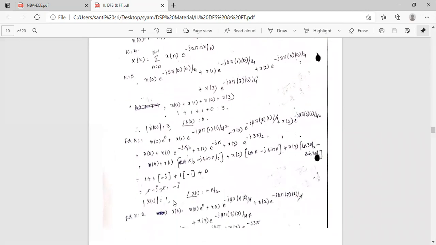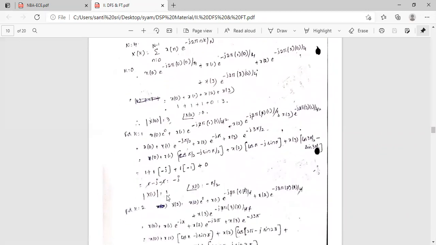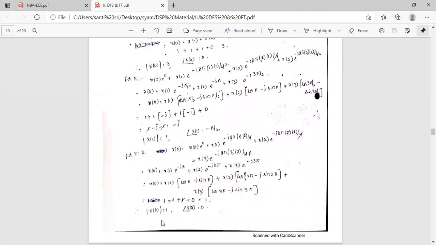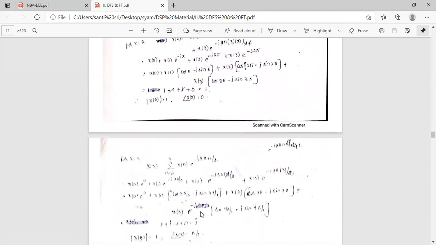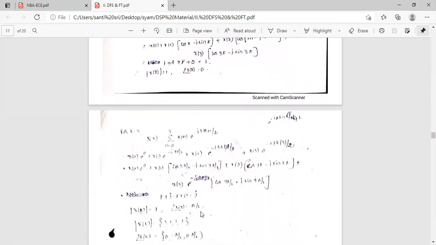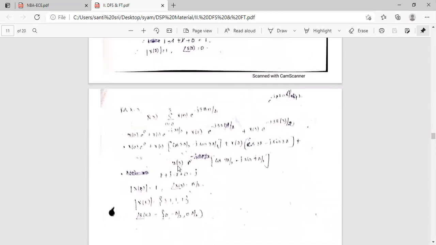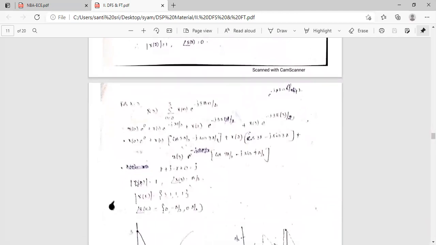For k equal to 1, by simply substituting, we will get x of 1 magnitude 1, and the angle of x of 1 is equal to minus pi by 2. If k equal to 2, then x of 2 magnitude is 1, and the phase is 0. Like that we calculate the values for k equal to 3. We will get mod x of 3 is 1 and the angle is pi by 2.